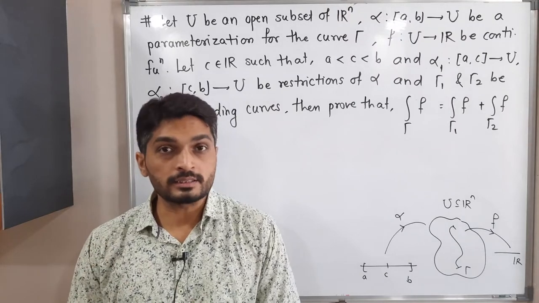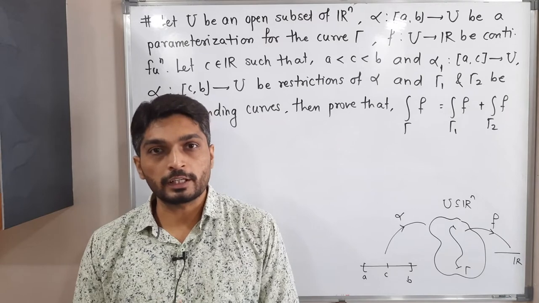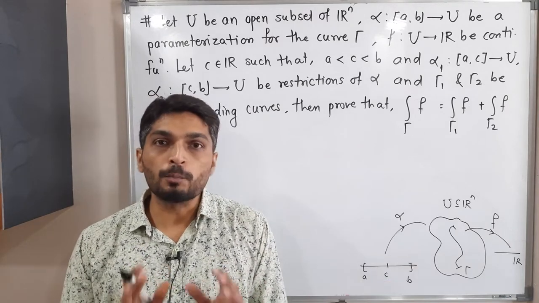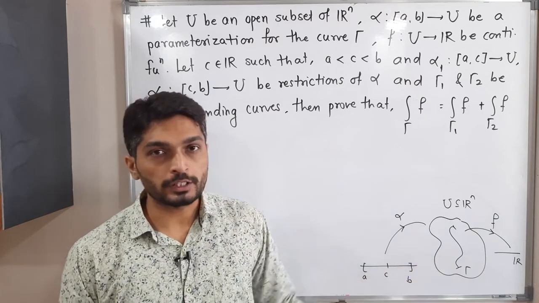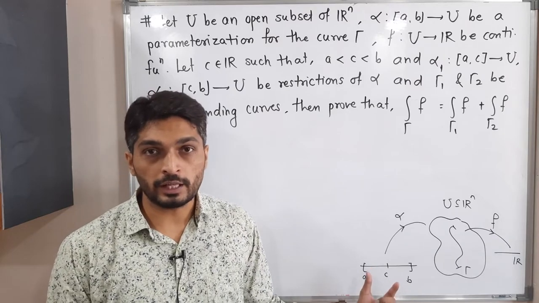Everyone, let us discuss this result. Let us try to understand the statement of this result first, and after that we will prove it. What we have: U is any open subset of Rn. We have a curve gamma in U. So gamma has a parameterization alpha which is defined on the closed interval AB.